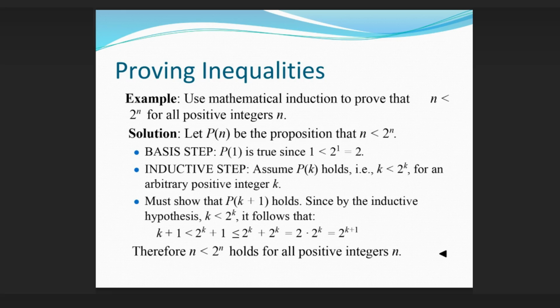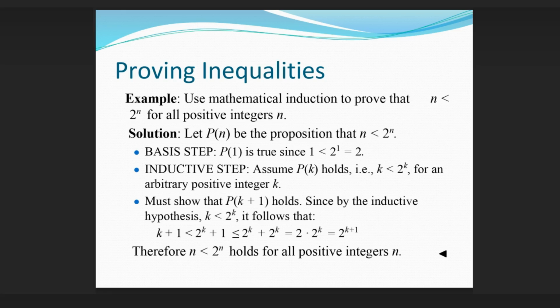Proving inequalities. Example: use mathematical induction to prove that n < 2^n for all positive integers n. Solution. Let P(n) be the proposition that n < 2^n. Basis step: P(1) is true since 1 < 2^1 = 2.